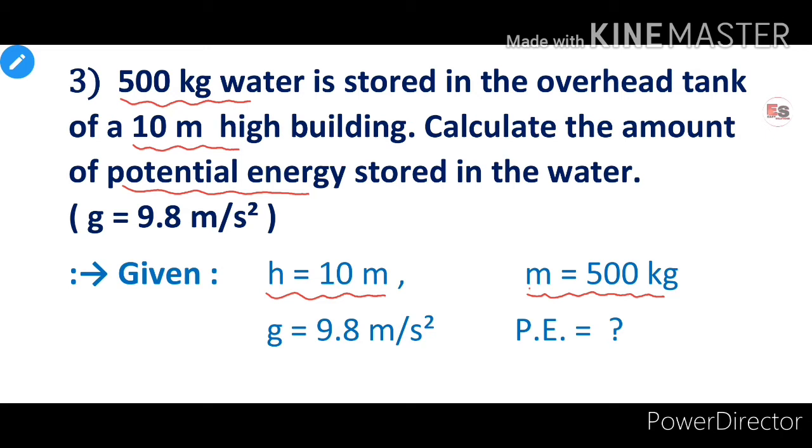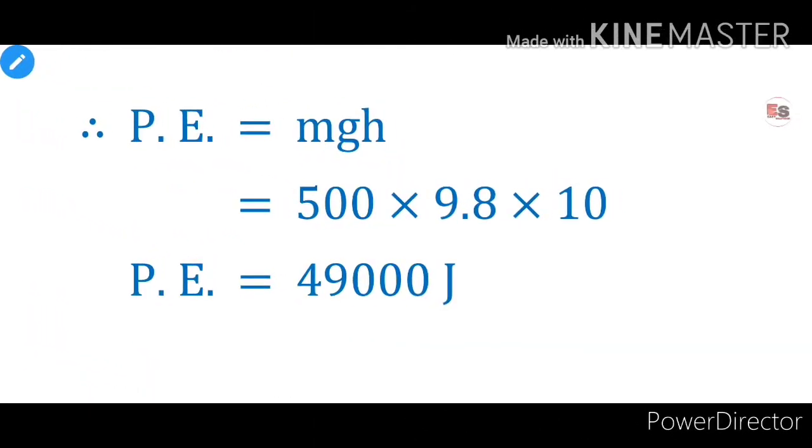Therefore, potential energy is equal to question mark, and value of g is given. g is equal to 9.8 meter per second square. In this example, we know the value of m, h and g, and we have to calculate the potential energy stored in water. Therefore, by using formula of potential energy, potential energy is equal to m into g into h.